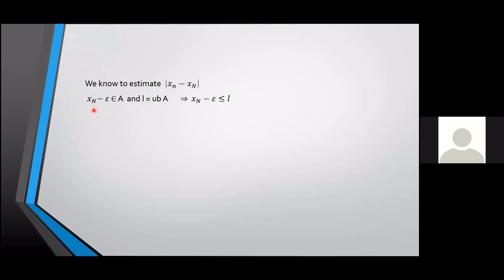What I have just shown is that the set was non-empty and the element I chose, xN minus epsilon, belongs to A. And I know that L is an upper bound of A. It's the least upper bound, but I need only the upper bound part here. So what does that mean? xN minus epsilon will be less than or equal to L.